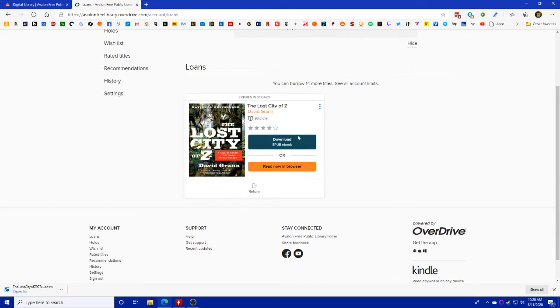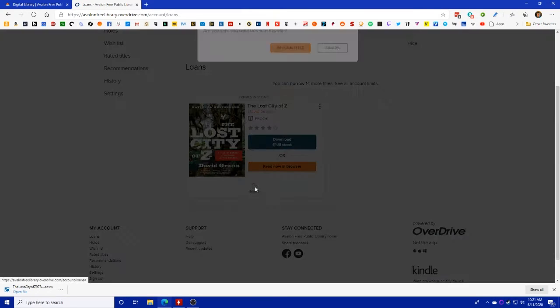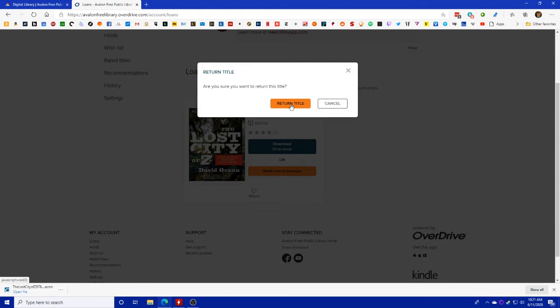You'll notice that when you see the Loan Now, the only choice it gives us is to download the EPUB ebook or to read now in the browser. That is because once you pick either the Kindle book or the EPUB ebook, it does not let you go back and forth between the two. You can only have one or the other. So be really careful about making sure that you pick the right one. If you did get the wrong one, or if you were finished with the book, you could go ahead and click Return. It's going to ask, are you sure you want to do that?